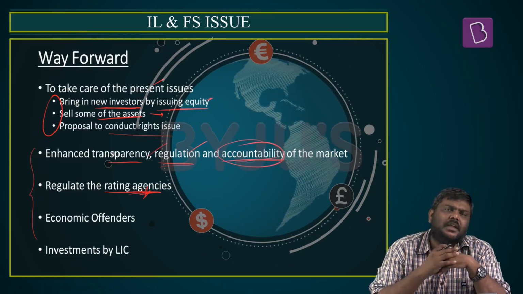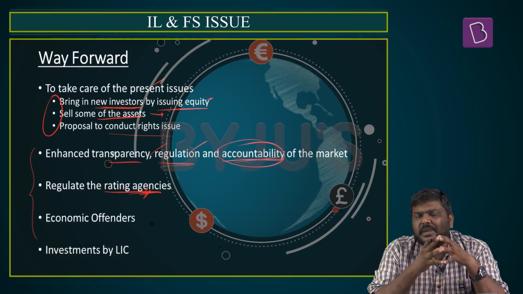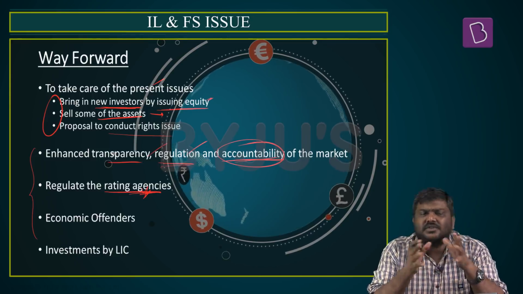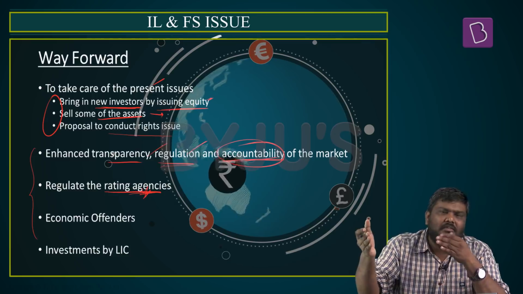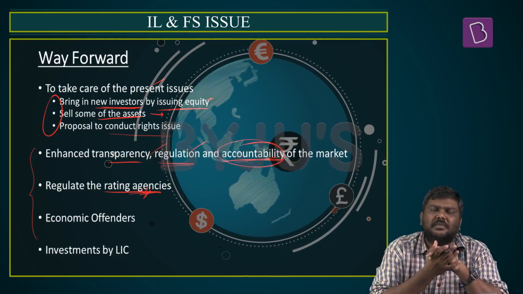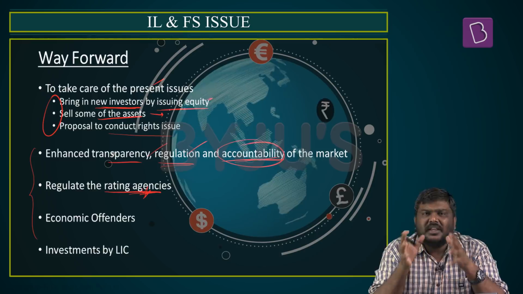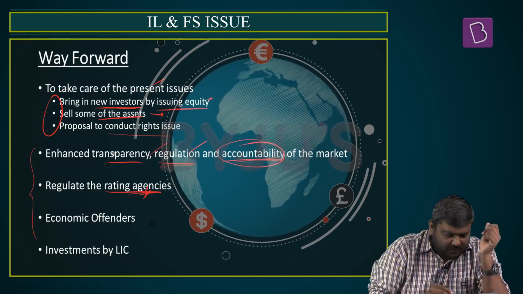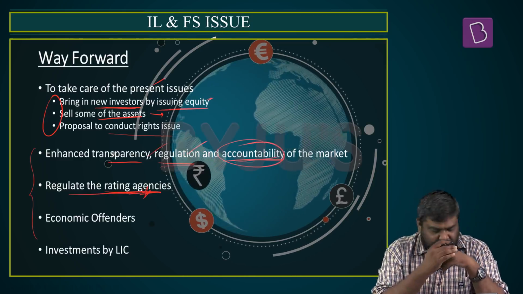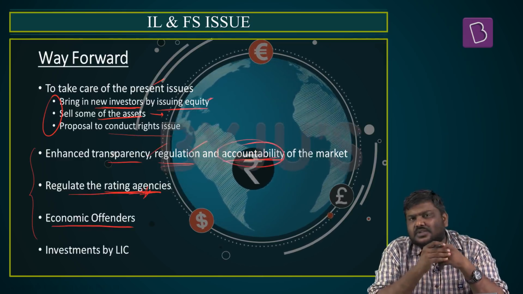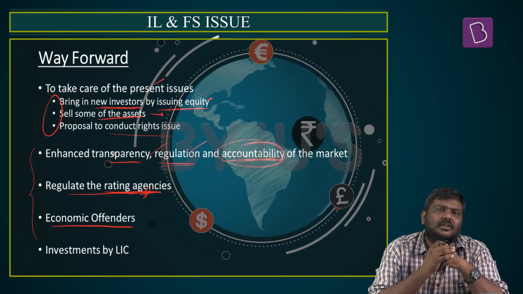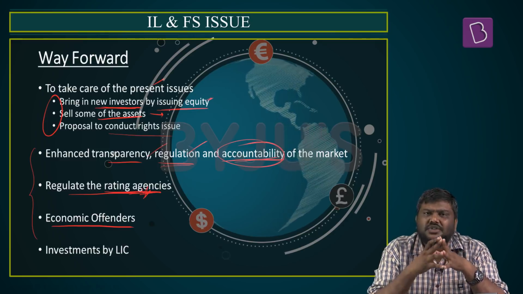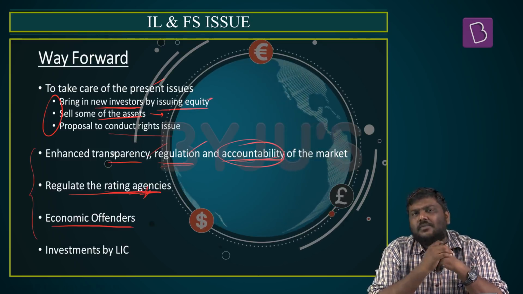In many of these particular issues, one of the major culprits has been the credit rating agencies, because they give a very high credit rating to these instruments. The investors in the market will end up investing in these particular instruments. But when the market takes a hit, these will be the investors who are majorly hit because of this particular credit rating. So basically, we need to have a better regulation of the credit rating agencies. Next, Government of India needs to have a look at the economic offenders again, take care of these particular economic offenders by providing a stringent mechanism to punish all these economic offenders.